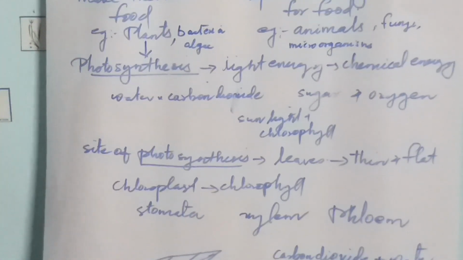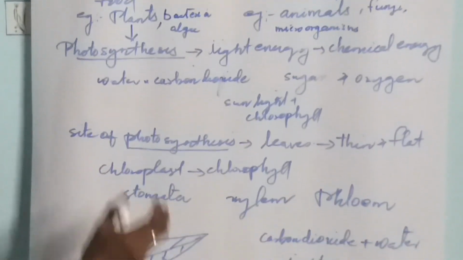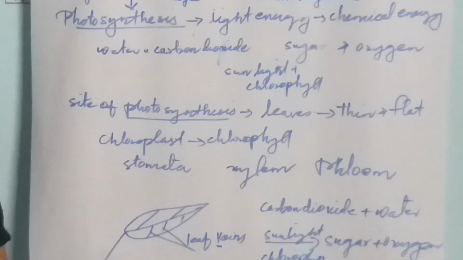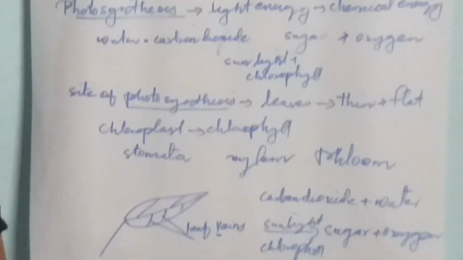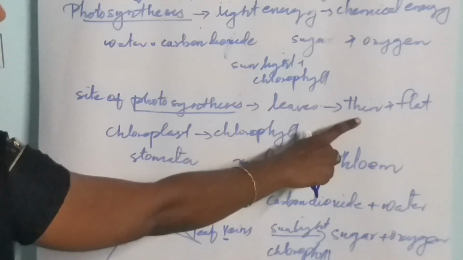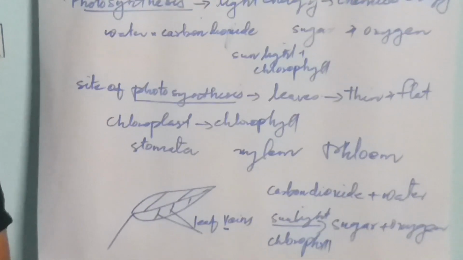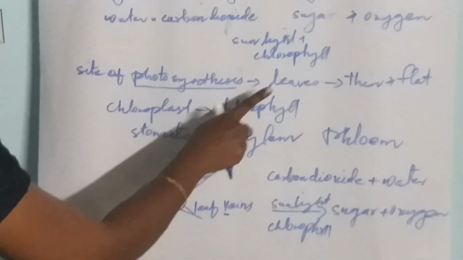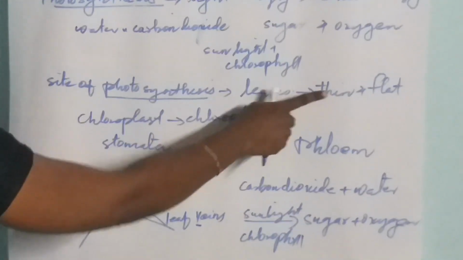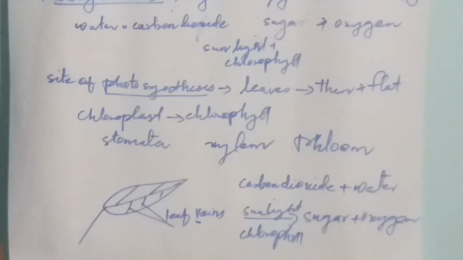Then where is the site of photosynthesis? The leaves are considered the site of photosynthesis. You know the structure of leaves. They are very thin and flat. Due to this, sunlight can easily go into the leaves.